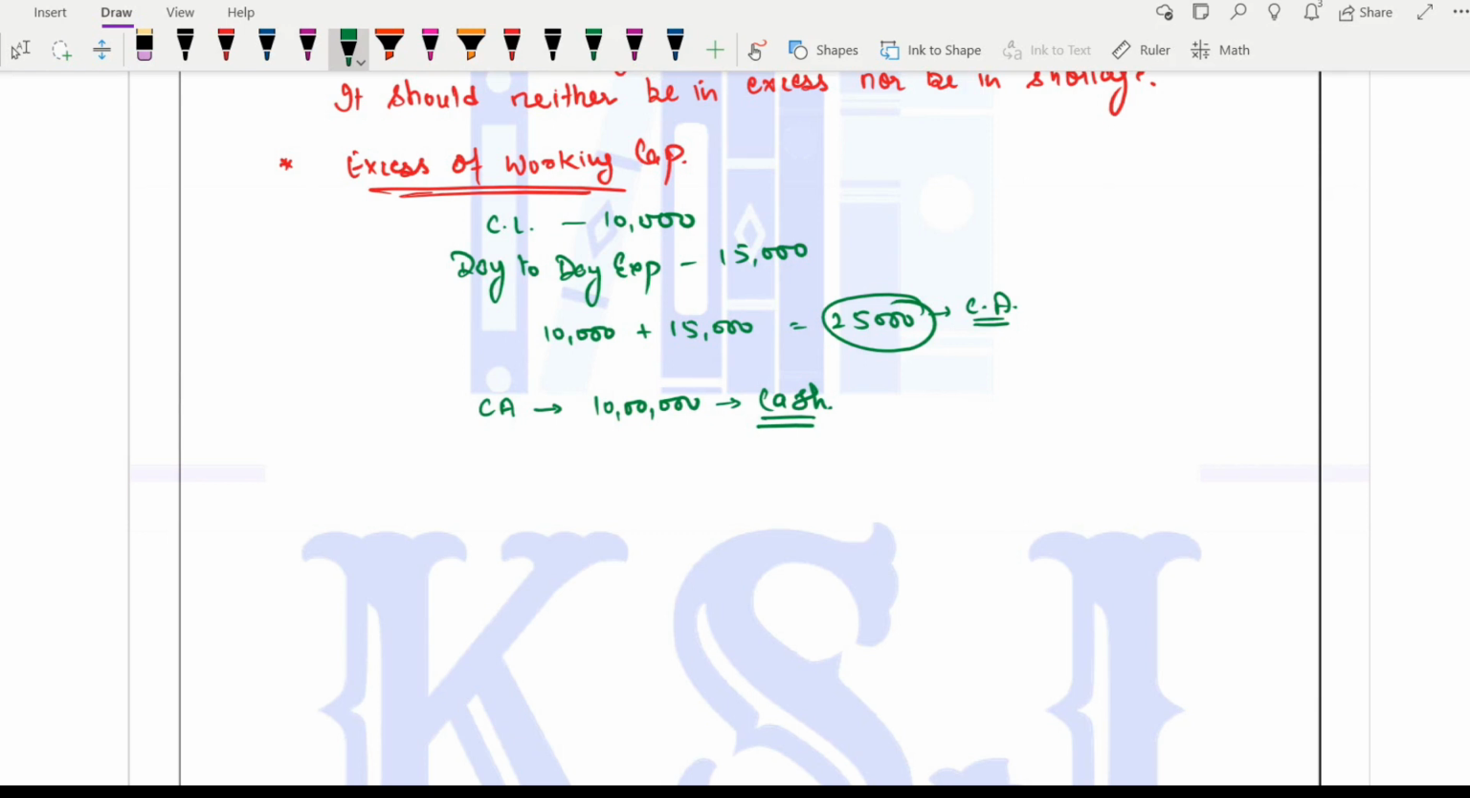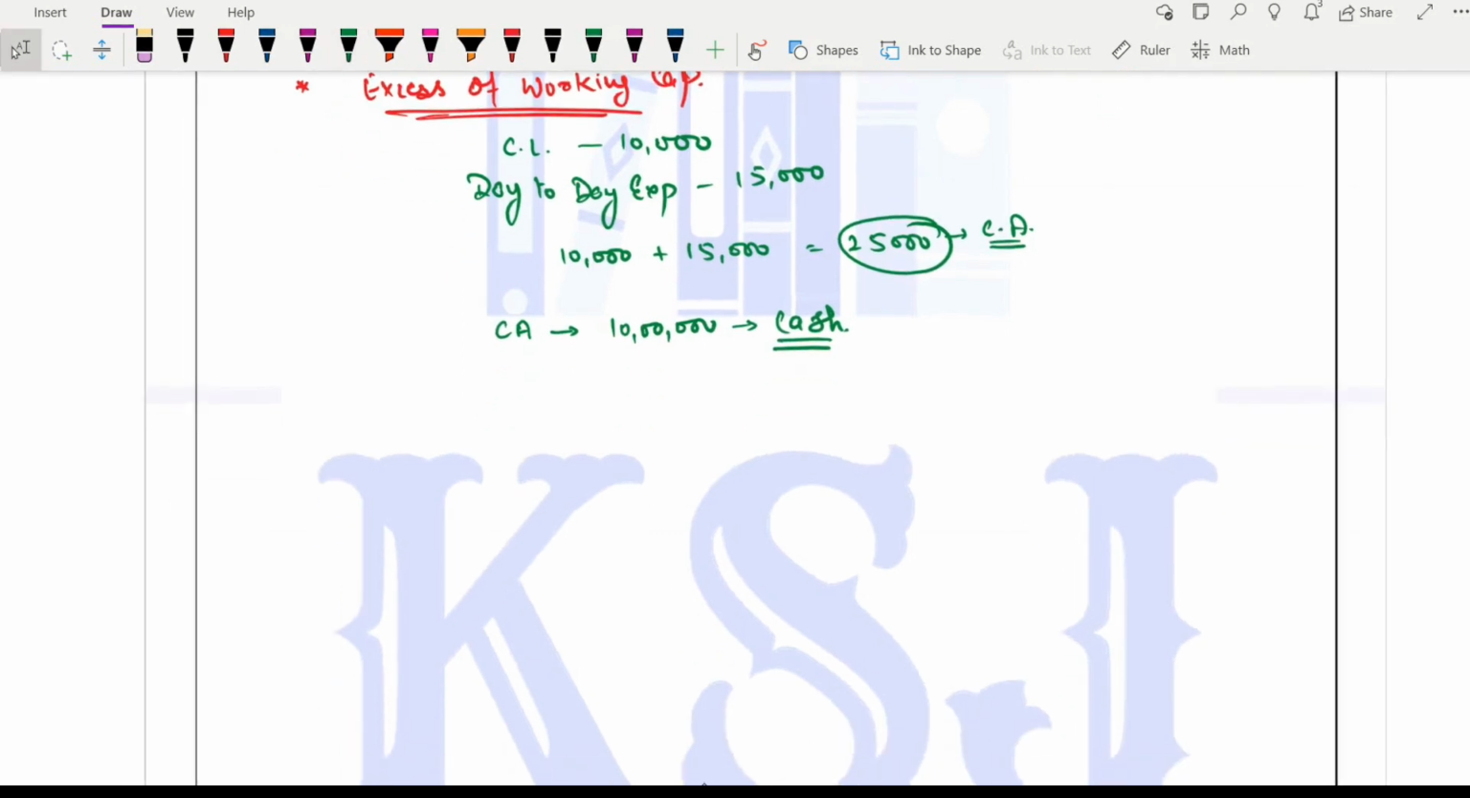What is the problem with that? The problem is that you are having a cash of 10 lakh rupees, whereas your actual requirement is just 25,000. That means 9,75,000 is the excess cash that you are having. Now this will lead to opportunity cost.